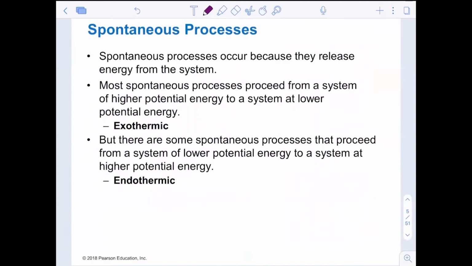Spontaneous processes occur because they release energy from the system. Most spontaneous processes proceed from a system of high potential energy to low potential energy. These are exothermic. That is, again, referring to delta H specifically, but there are some spontaneous processes that proceed from a system of low potential energy to high potential energy. The delta H is endothermic, and that's because there is another factor affecting spontaneity. It's not just enthalpy.